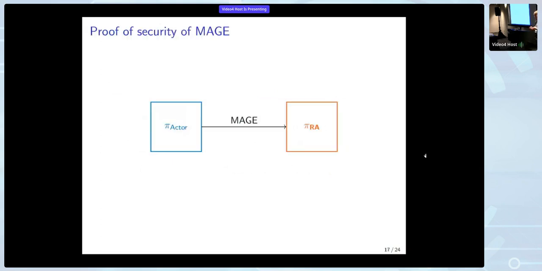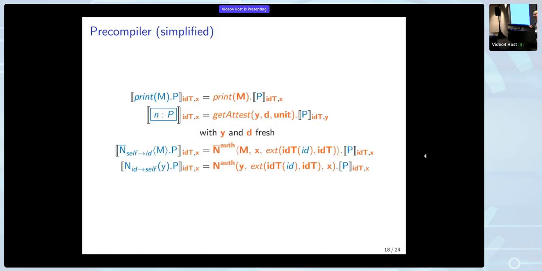Okay, so this is our source language. We have our source language. We have our target language. Now we want to discuss the compiler. But the problem is we have this pre-processing stage, so we can't just specify the compiler. We first specify what I called a pre-compiler, where it's basically the compiler, but it is parametric in the table of identities you'll be using. So this means that we can then use these pre-compiled programs to compile this table of identities. And then we have the actual compiler.